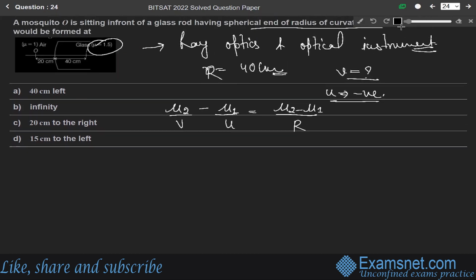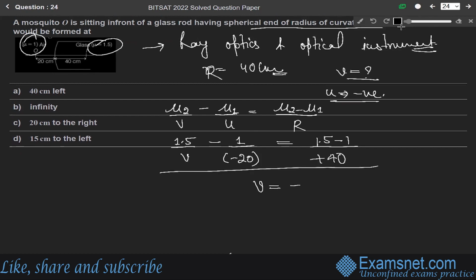Mu2 is 1.5, so 1.5 over V minus mu1, which is 1, over U. It is on the left side, so we take a negative sign, negative of 20, equals 1.5 minus 1 over R, that is plus 40 according to sign conventions. Solving it, we get V equals minus 40 centimeter. This negative sign shows that the image is obtained on the same side as the object. Okay, so 40 centimeter left is the correct answer.